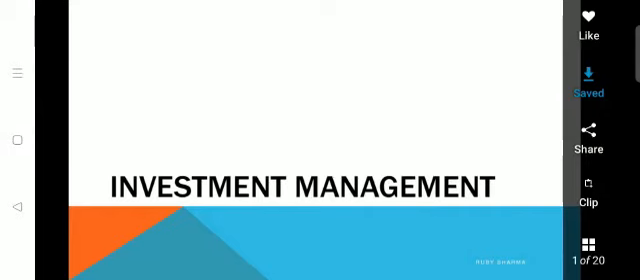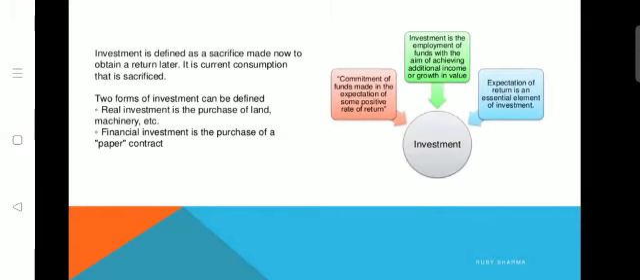Today we shall discuss a brief introduction to investment management. The subject consists of two words, investment and management. Management, as you already know, involves planning, organizing, directing. All of these are involved under management. And we shall learn the meaning of investment. Investment is defined as a sacrifice made now to obtain a return later. It is current consumption that is sacrificed.